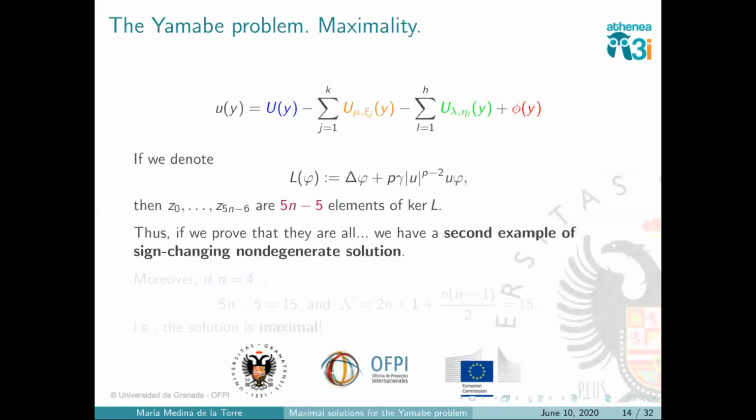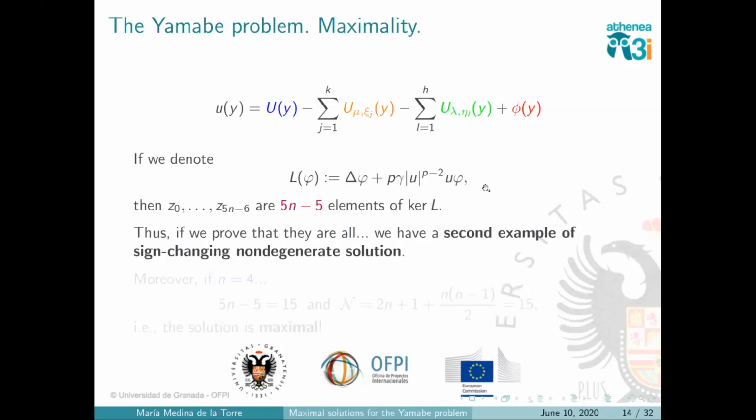Well, these functions are exactly in the kernel of the linearized operator. So if we prove that they are all that we have in the kernel, we will have a second example of a sign-changing non-degenerate solution, which is interesting because we only knew one. So we would have a second one.